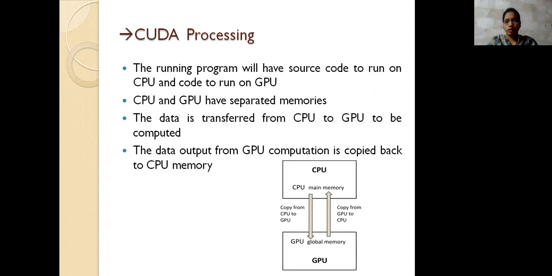Here, this is the CPU and this is the GPU. They are different environments, but the GPU is integrated with the CPU. The source code you write is processed on the CPU only, so we need to maintain an interface between them. CUDA acts as that interface. Its work is that the data you present is transferred to and fro between them.